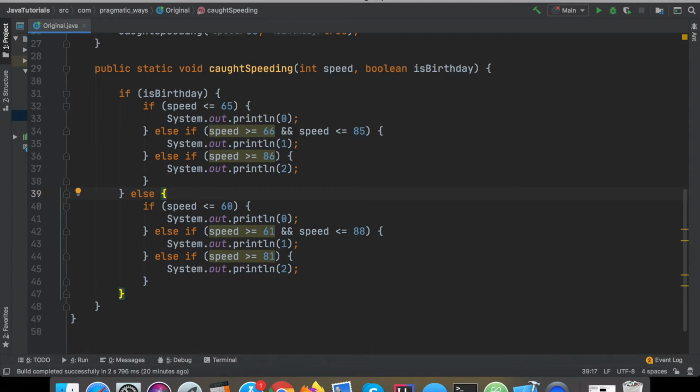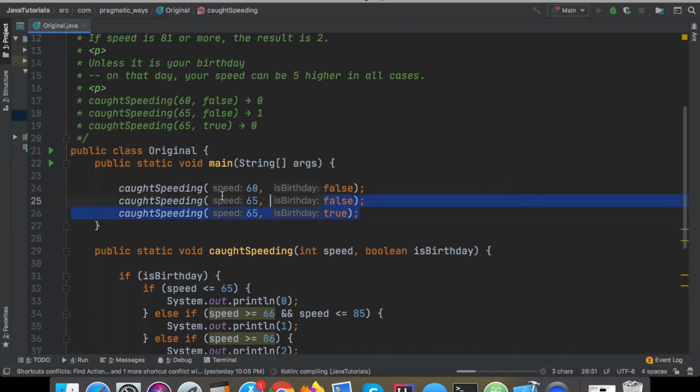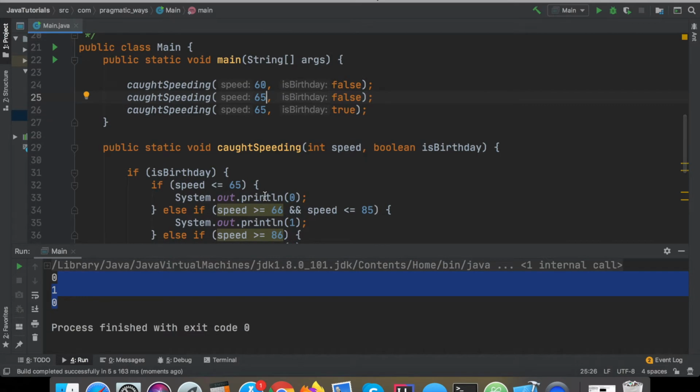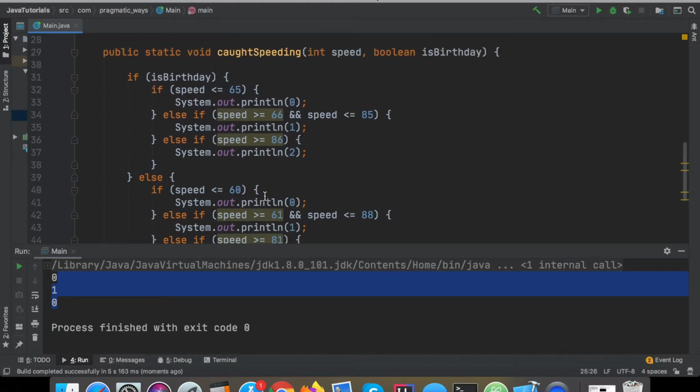So I'm just going to go ahead and save that, and I don't even need to rerun this program, because actually, I'm going to do that right now, because that isn't something I did right off the bat. I'm going to run the program just to verify that this program does work the way it is intended to. Given our sample test cases here, we should receive this sample output here. We get the output of 0, 1, 0, just as we would expect. So we know this program works as intended, at least for the sample input here. All right, so like I said, the first step was to reformat it. Now let's actually dig into what we're going to be doing here.